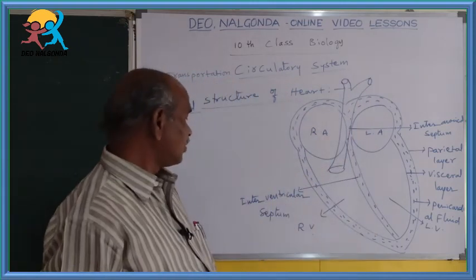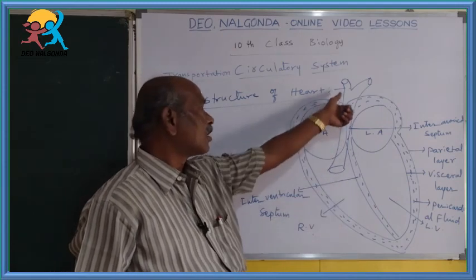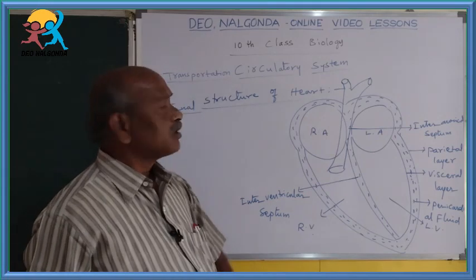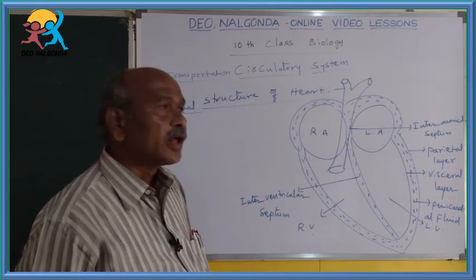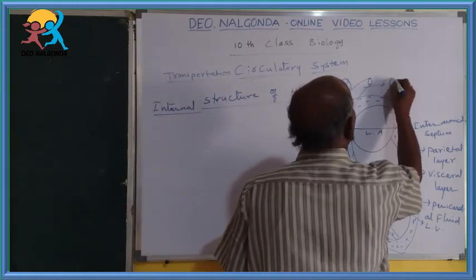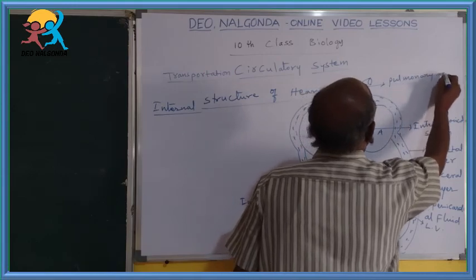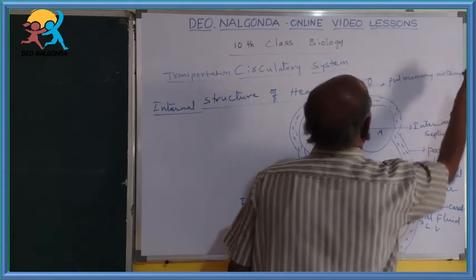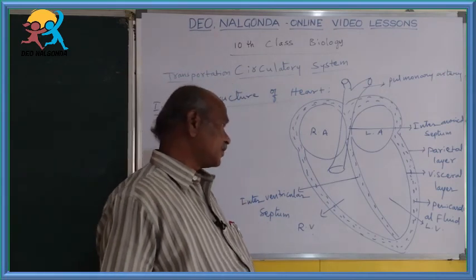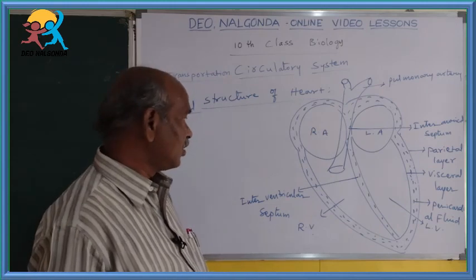This is called the pulmonary artery, or pulmonary arch or pulmonary trunk, whatever it may be, same.